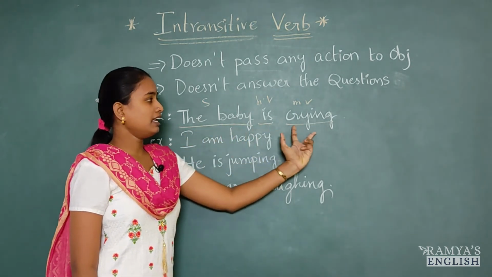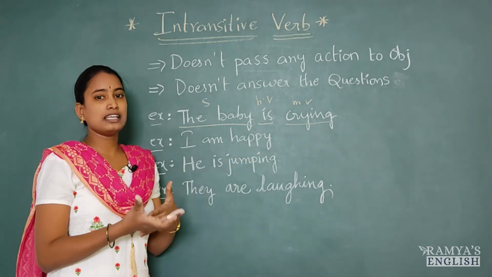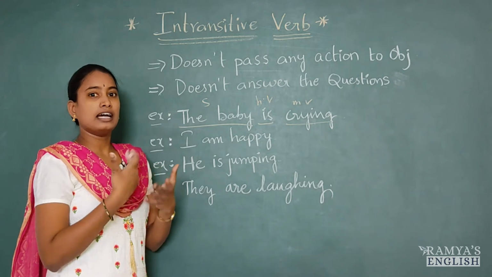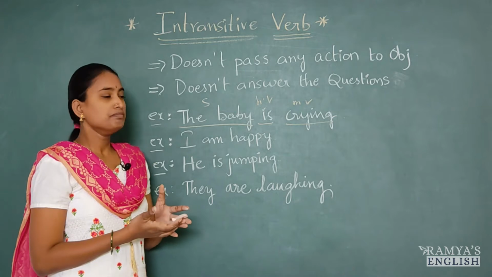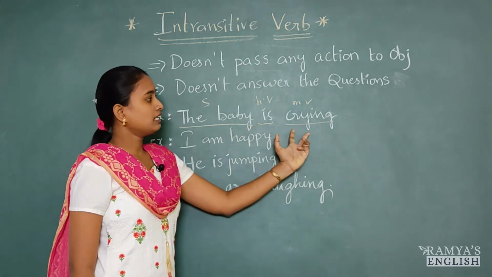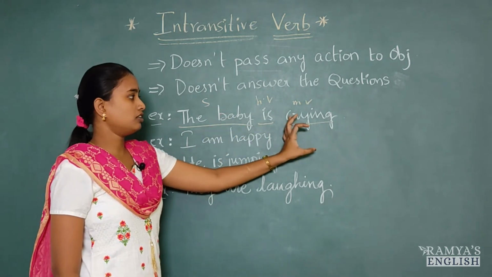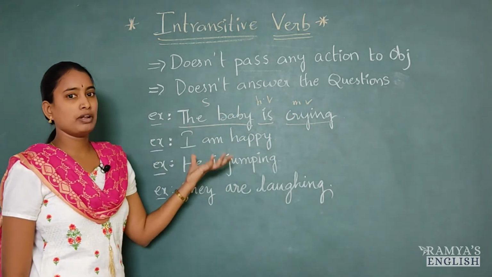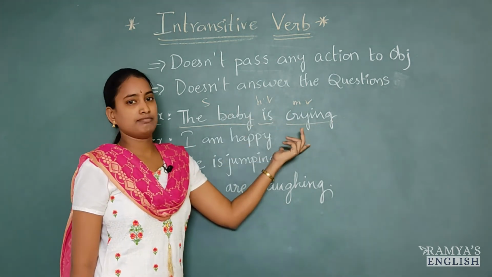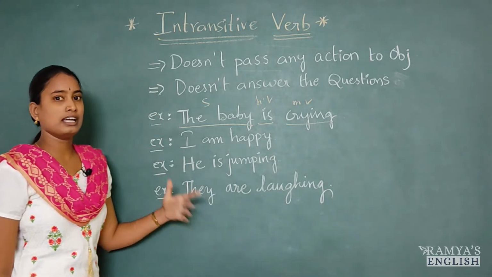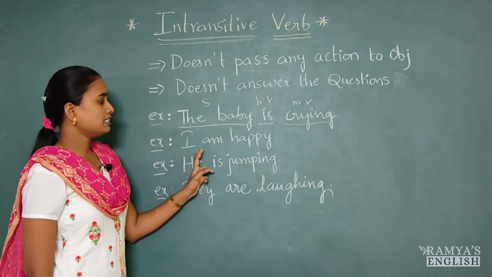So here this crying is an action that cannot be done on others. That is an action that can be done on ourselves. That's it. It is our feeling. It is our reaction. So the baby is crying. That's it. It's a position, a situation of the baby. Maybe something wrong happened or the baby is feeling hungry. So that's why the baby cried. Baby is crying. So there are no more questions and we cannot get any answers also. The next example is I am happy.